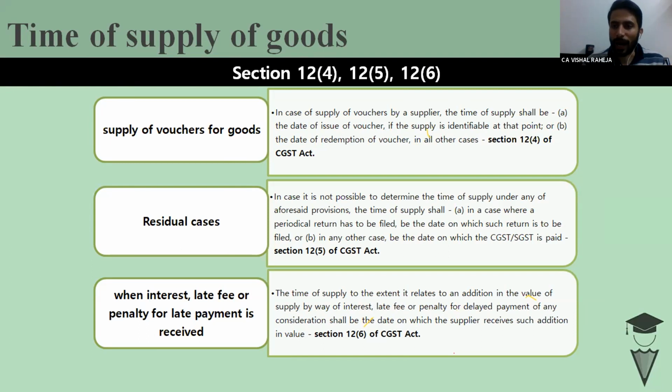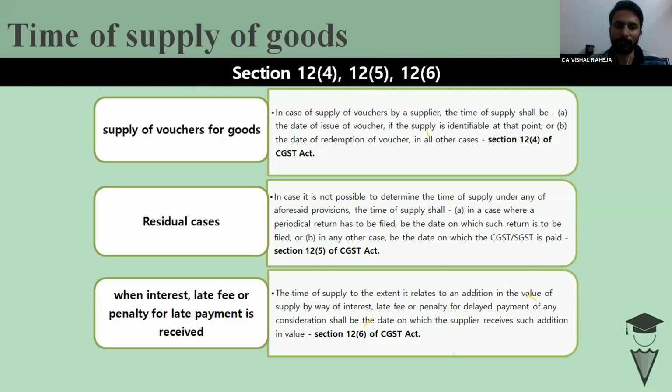So why I am discussing this point is that we are analyzing what would be the time of supply. If I am dealing in vouchers for which it is not identifiable at this point what they will be redeemed for, then the date of redemption shall be the time of supply.